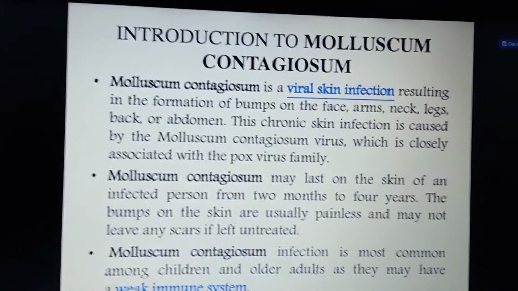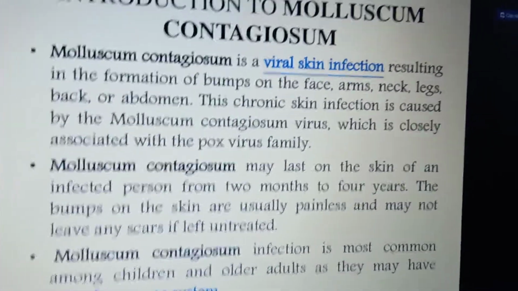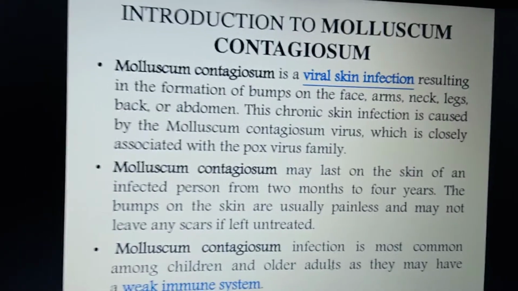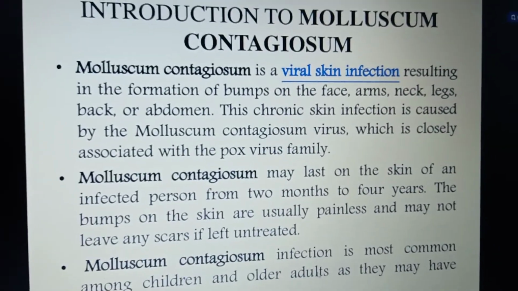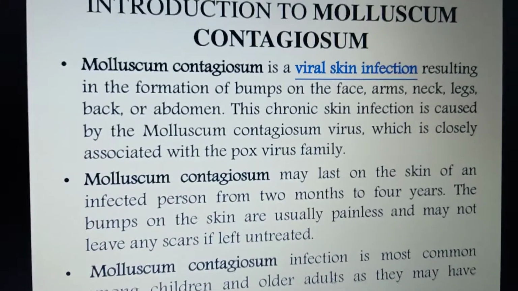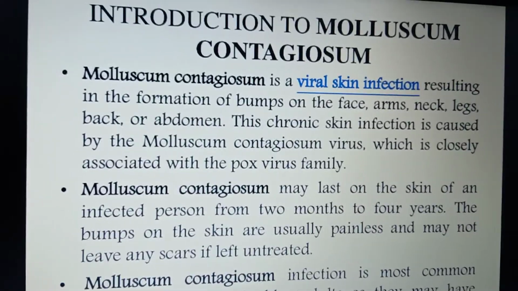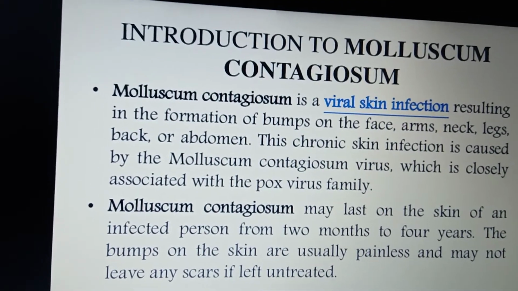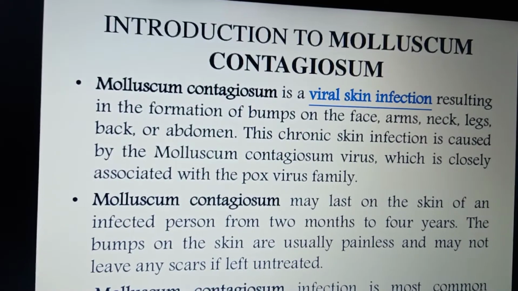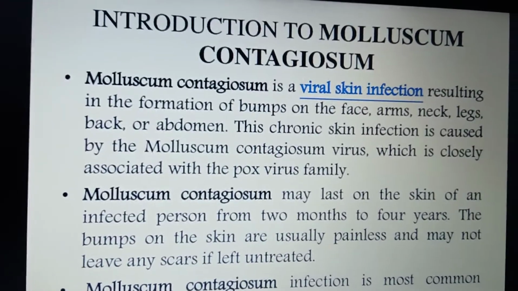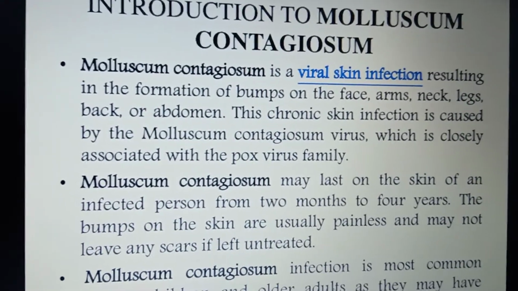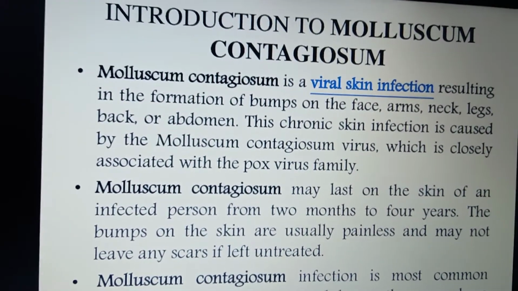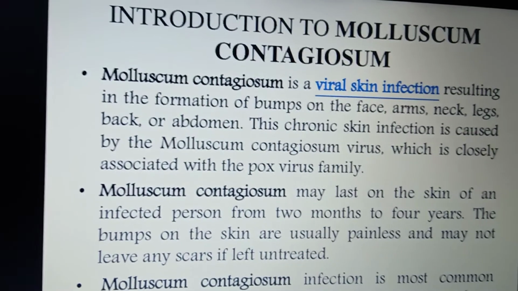So this molluscum contagiosum is a DNA virus which causes viral skin infections in the form of bumps. Now I have shown the picture, so how does it look? It looks like small pimple-like bumps filled with fluid. That is why the name indicates bumps. It arises on your face, arms, neck, legs, back and abdomen. In these areas, your total body can be covered with these bumps.